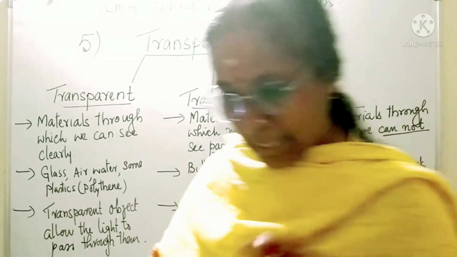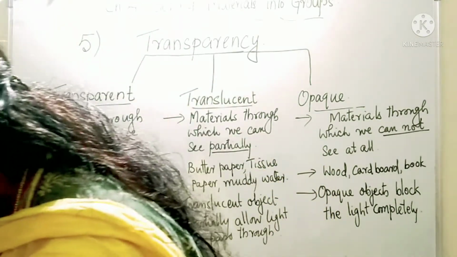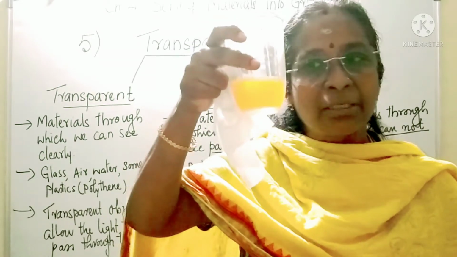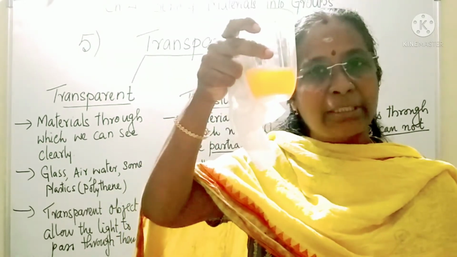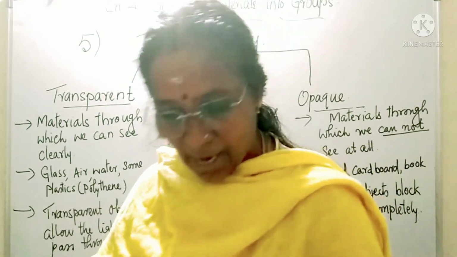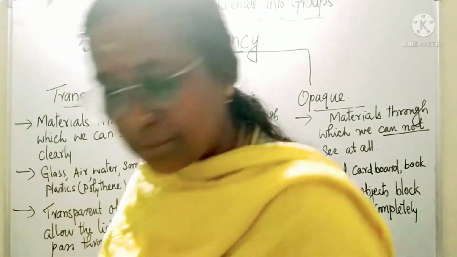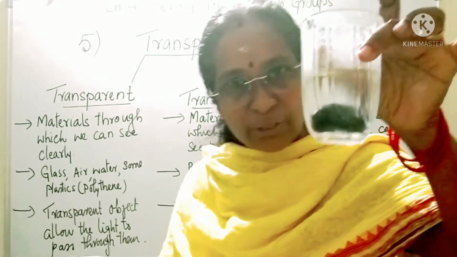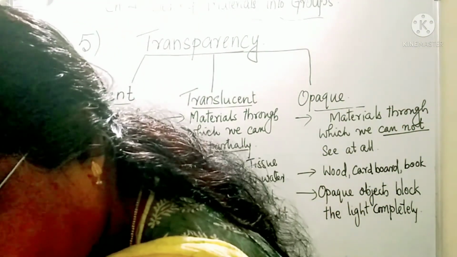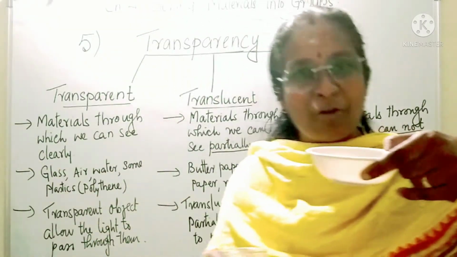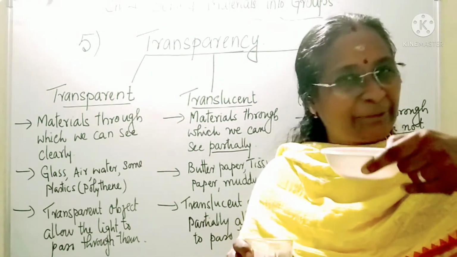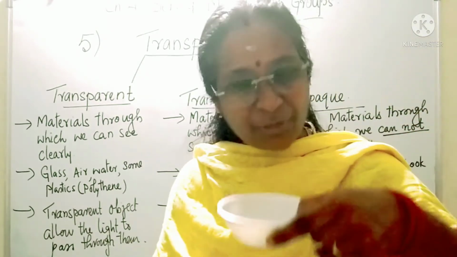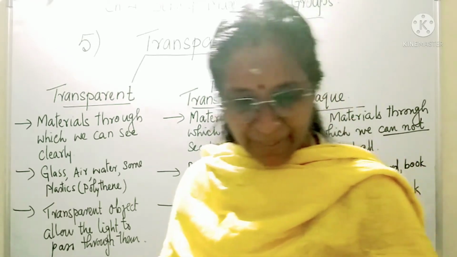So we have learned that. Again, I'll show you some more things. Just before, I showed you something. What is the color of this? Orange color. You are able to see there is an orange color liquid. And in the other glass, there is a black colored insoluble stone. Now, can you tell me what is in this bowl? No, you cannot, because it is not showing you what it is. Actually, there is some mustard inside.